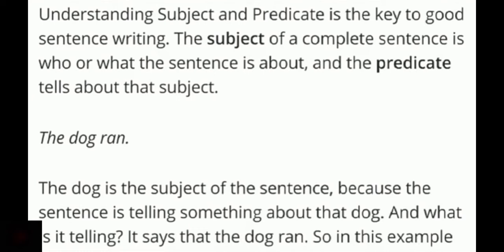The subject of a complete sentence is who or what the sentence is about. The subject is the doer of the action, right? And the predicate tells about that subject. The dog is the subject of the sentence because the sentence is telling something about the dog. The dog is the doer of an action, so it is subject. And what is it telling? It says that the dog ran. Ran is the action part of the sentence, so it is predicate.